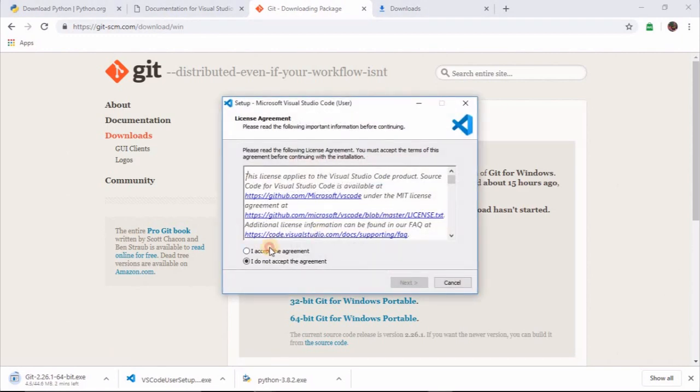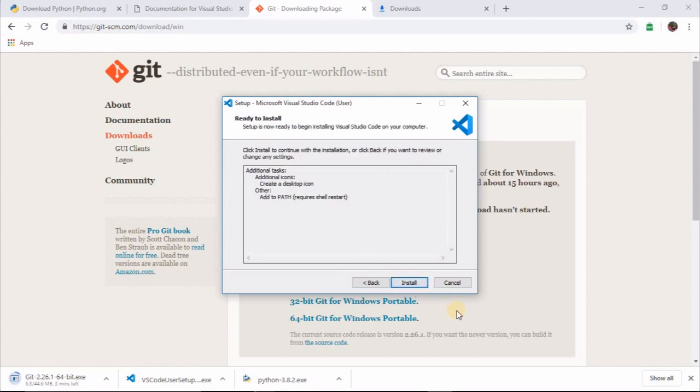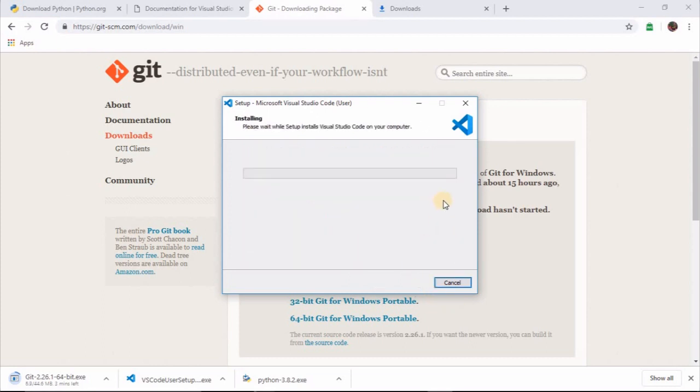I'll accept the agreements. Next, create a desktop icon, and also add to PATH. It requires a restart. Next, install. So VS Code will be installed.